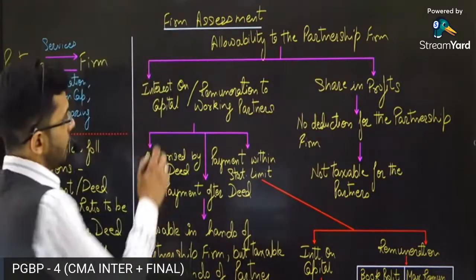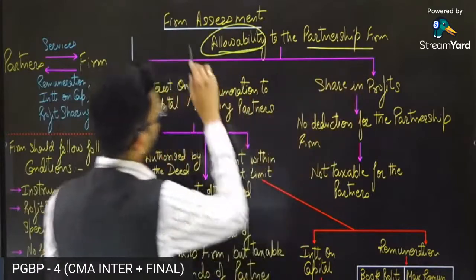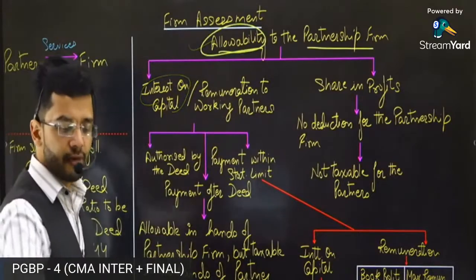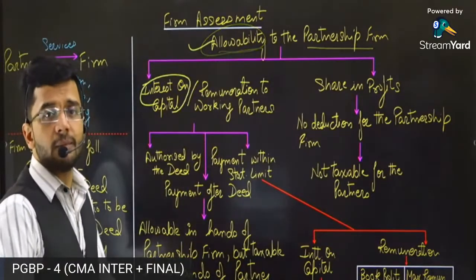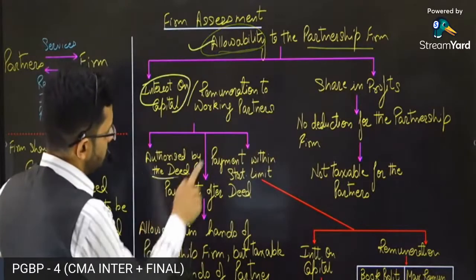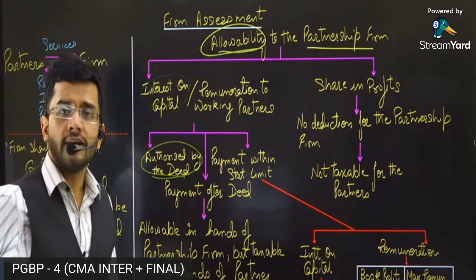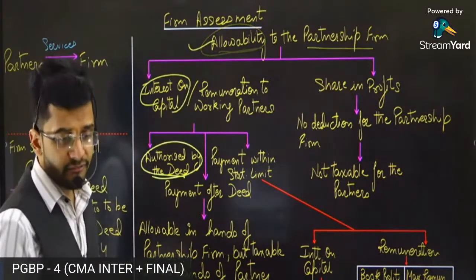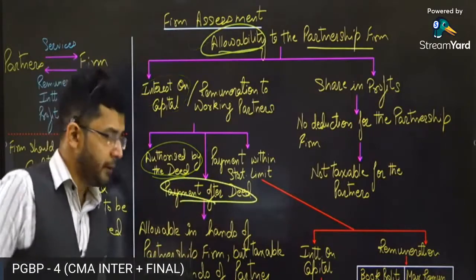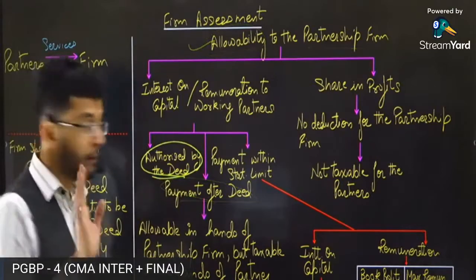Now if you want allowability to the partnership firm, this is an expenditure, and we want allowance in the partnership firm's books of accounts. If you want allowance in the partnership firm's books of accounts, you need to fulfill the following conditions. The interest on capital should be authorized by the partnership deed. Without authorization, you are not paying anything. That is the first condition. Then payment after the deed: the payment is made after the deed has been made and after the authorization is there in the deed. Only then is payment made.